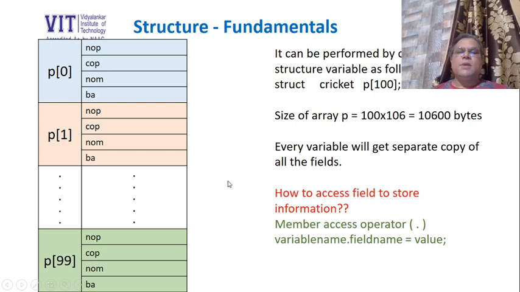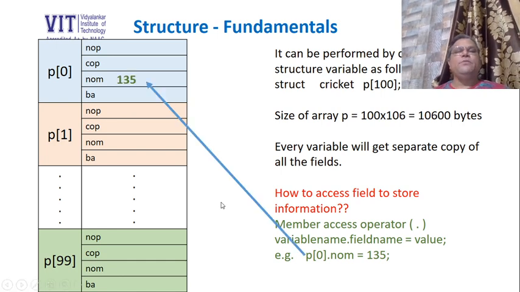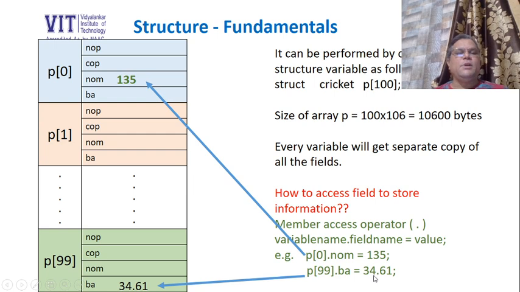For example, I can write like this: P0, that is a variable name, dot NOM, that is a field name, equal to some value, let's say 135. If I write this command in my program, 135 will get stored into the NOM field of the variable P0. What if I write P99.BA is equal to 34.61? In this case, the value 34.61 will get stored in the BA field of the variable P99. I hope you have understood how to declare a structure data type.